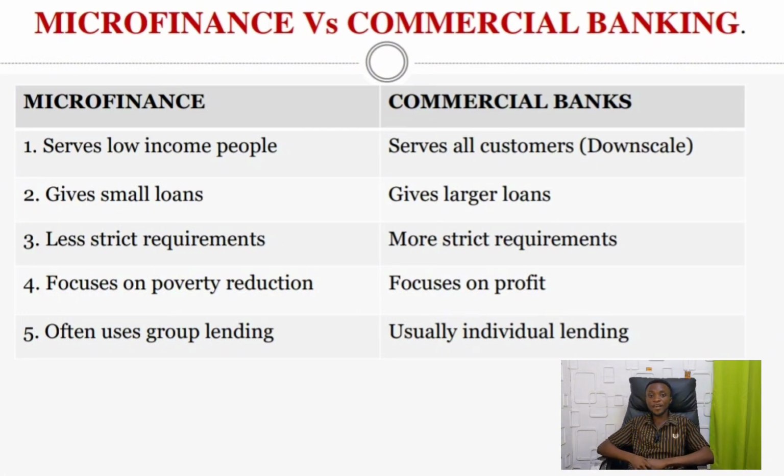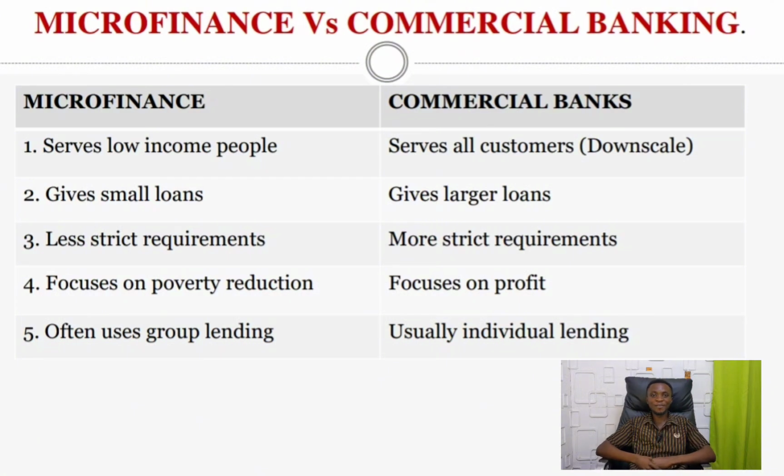But the commercial bank, at first, was more focused only on high income earners. Recently, the commercial bank started downscaling to meet the needs of low income earners. Now, the second difference is that microfinance gives small loans, but commercial banks give larger loans. With the primary goal of microfinance, for them to align with their goal, they have to provide these small loans to low income earners, because if they provide higher and big loans to low income earners, eventually they won't be able to repay. But commercial banks are out to provide larger loans. That's why they serve the high population, people who are financially independent.